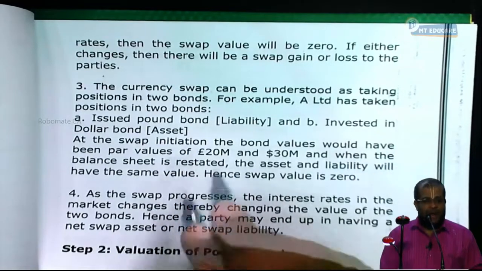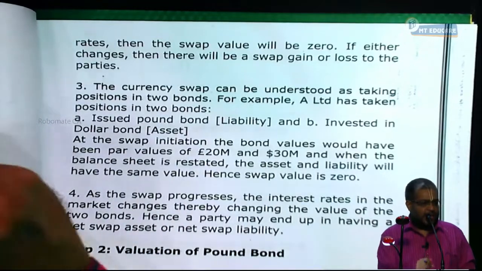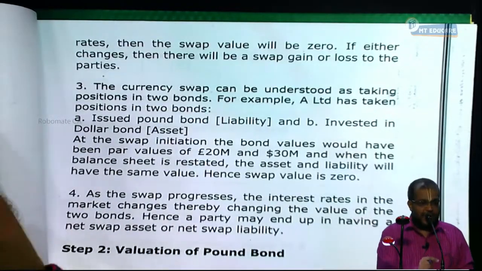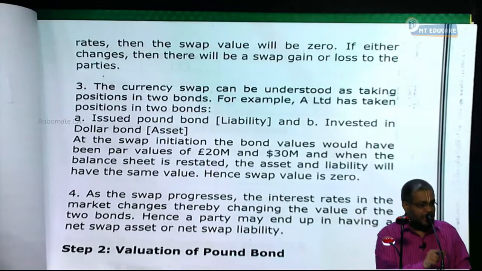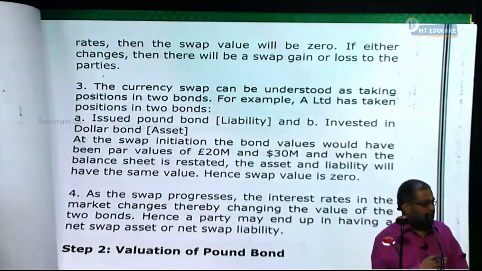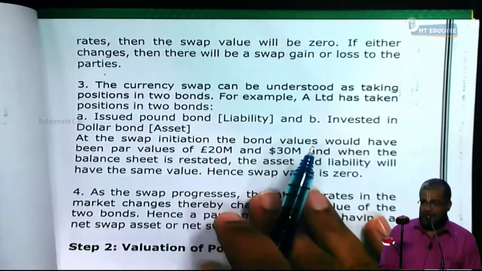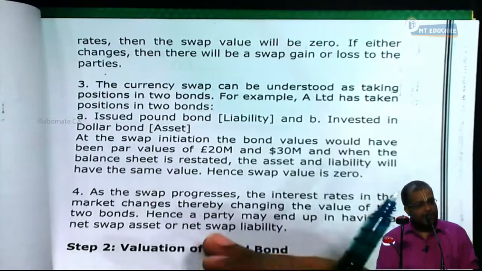0. I use the words balance sheet restated because when you prepare a balance sheet, any foreign currency asset or liability you have to restate. On the 31st March date, you have to restate the asset and liability, and you also book the restated gain or loss. So in that case, restating will give you the same value for both the bonds. Everybody, yes or no?